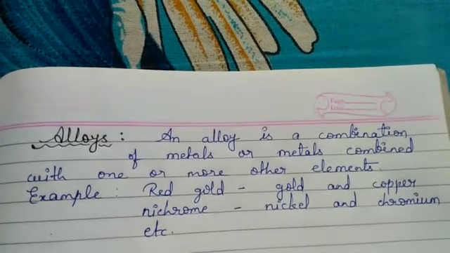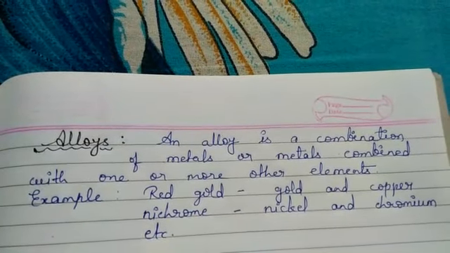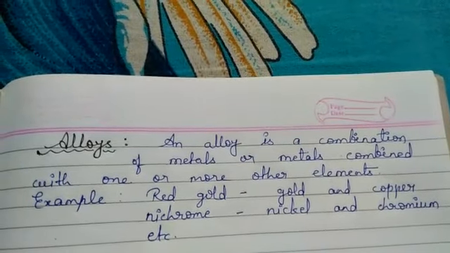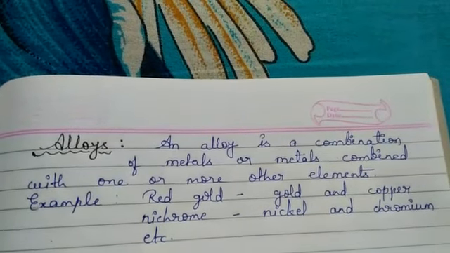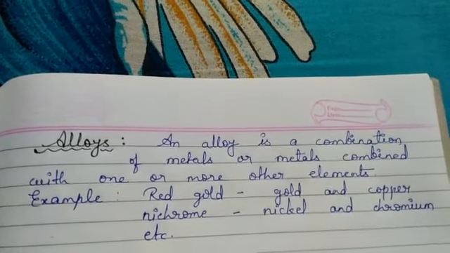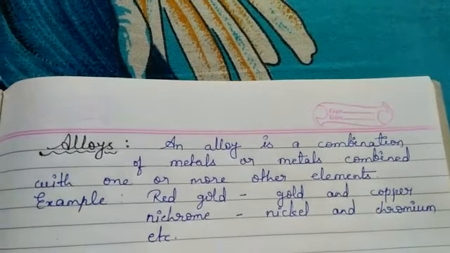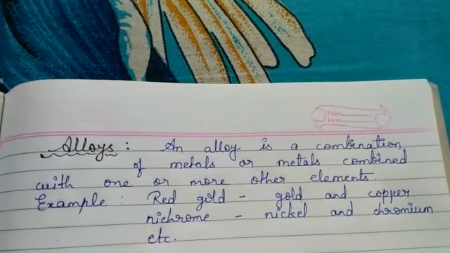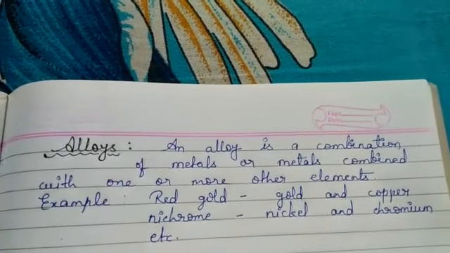An alloy is a combination of metals or metals combined with one or more other elements. So basically what is an alloy? Alloys can be the combination of different types of metals. One metal gets mixed in another metal, or more than two metals are mixed with each other. That is called an alloy. Or if two or more metals are mixed together and some other elements are also mixed in, that is also called an alloy.